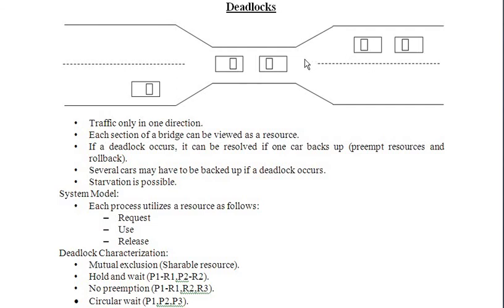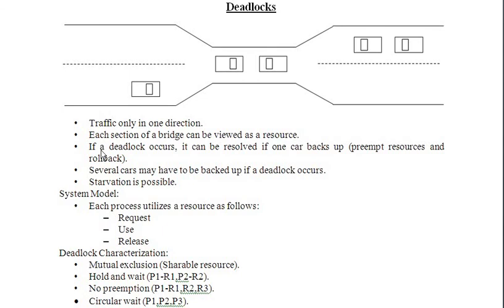So everyone is deadlocked; they can't move ahead. Here we can see in this example that each section of a bridge can be viewed as a resource.